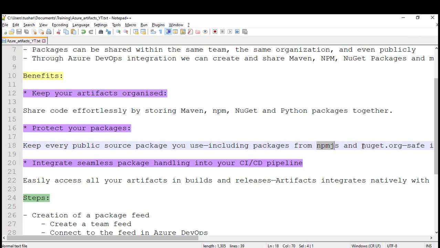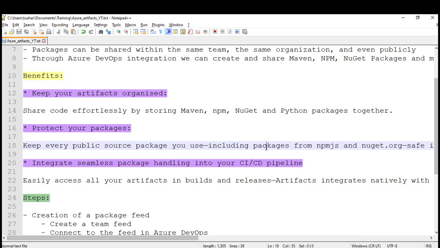What if the public source, the public feed from where you're downloading those packages, is out of service, or due to some DoS attack it's not responding? It will be difficult for you to build and compile your application, which depends on those libraries.